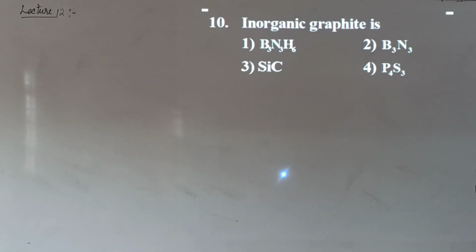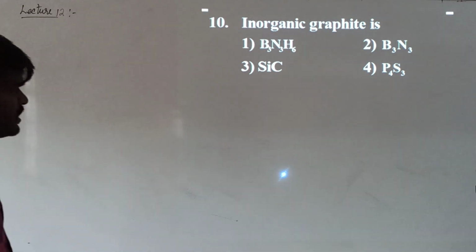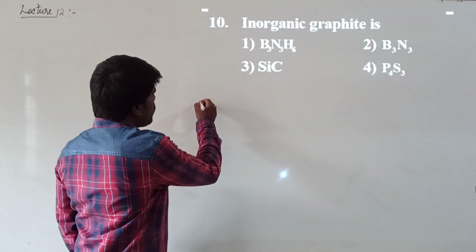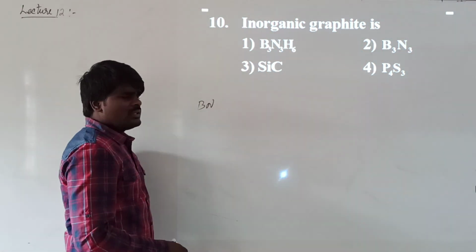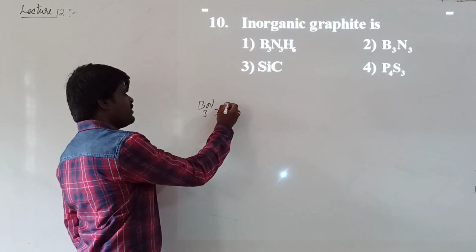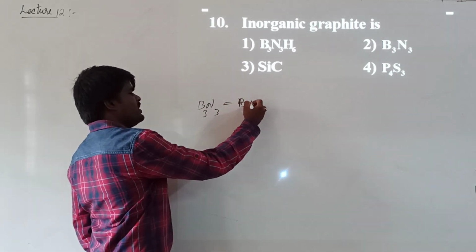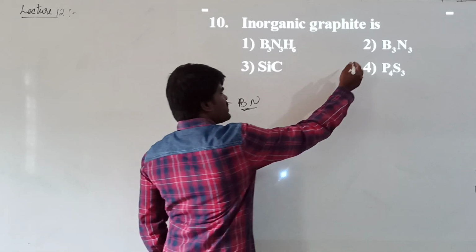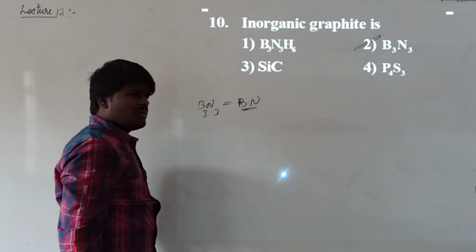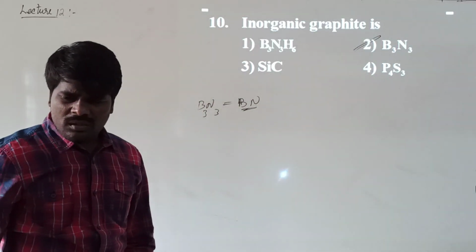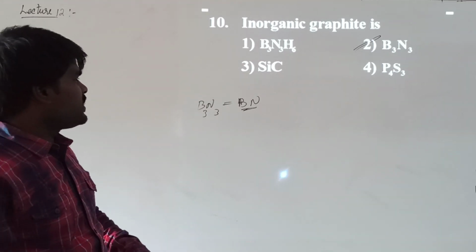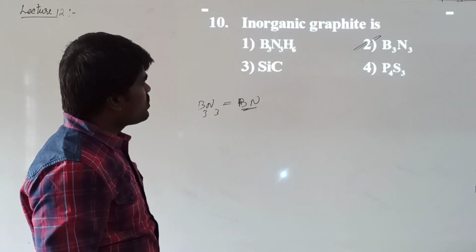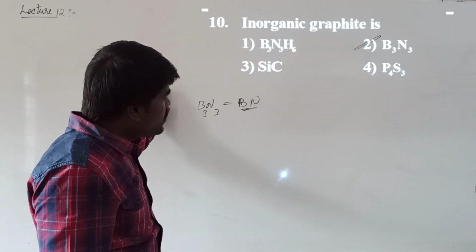Which is called inorganic graphite? It is boron nitride, which is represented in this form or in this form. Its structure is similar to graphite, hence it is called inorganic graphite.